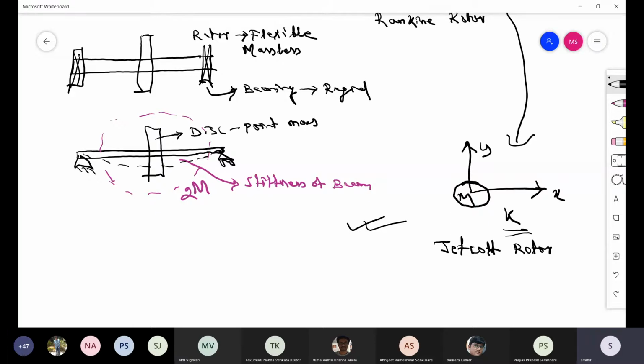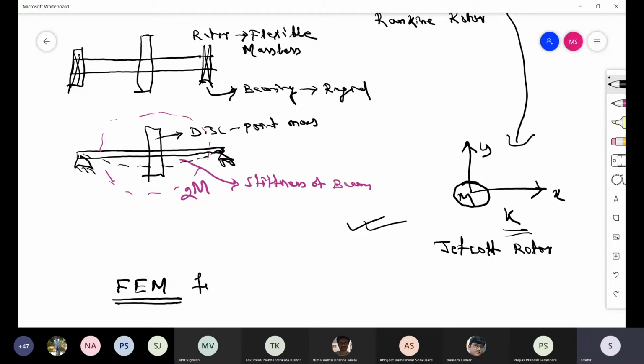So people generally now go for solving the problem numerically. So in rotor bearing systems, now we'll study FEM, the finite element method.